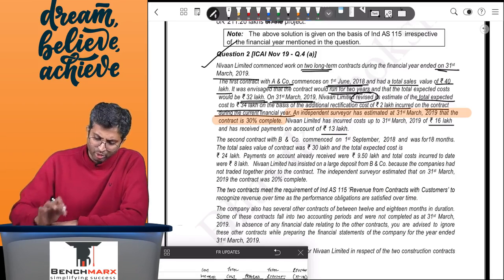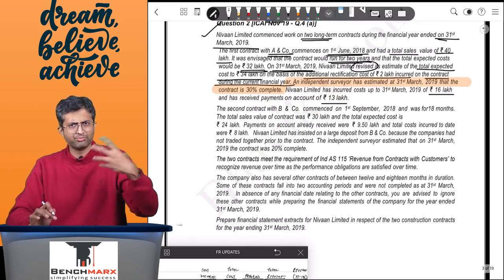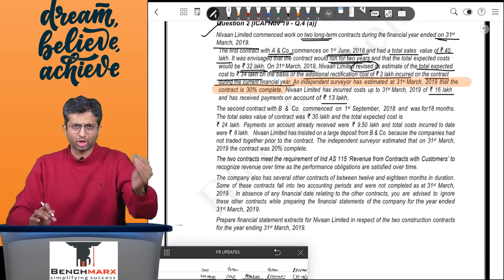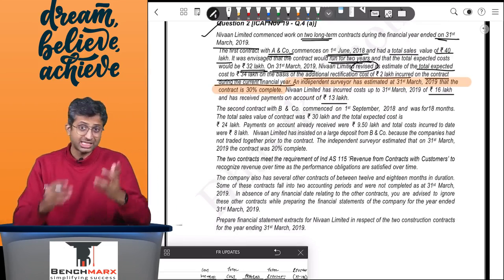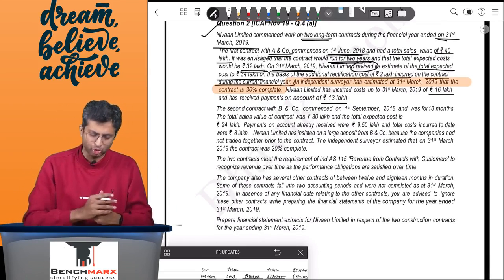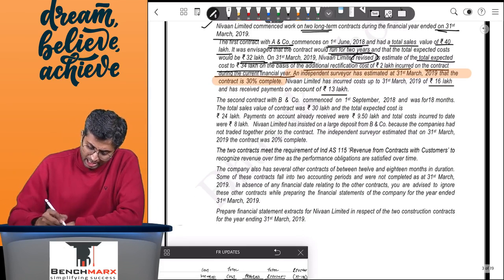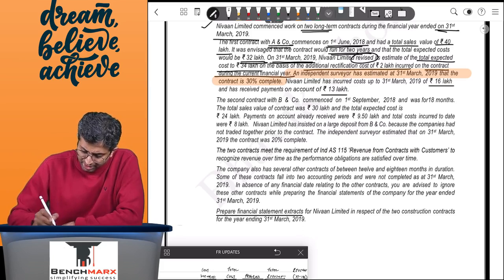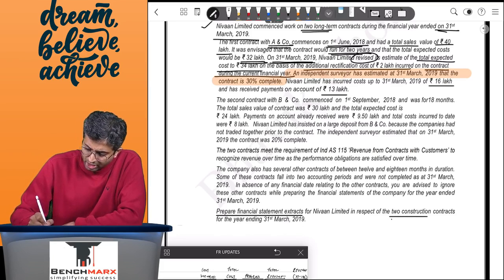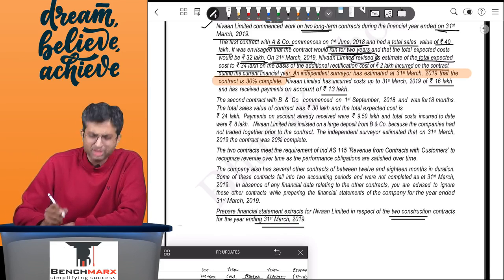lakhs. Now, there will be another company, B&D company, with which you have done the contract, but we will do one of them. Second, to be honest, you can even pause the video and try on your own. The question at the end says, prepare financial statements extracts for Nivan in respect of the 2 construction contracts for the year ended 31st March 19.